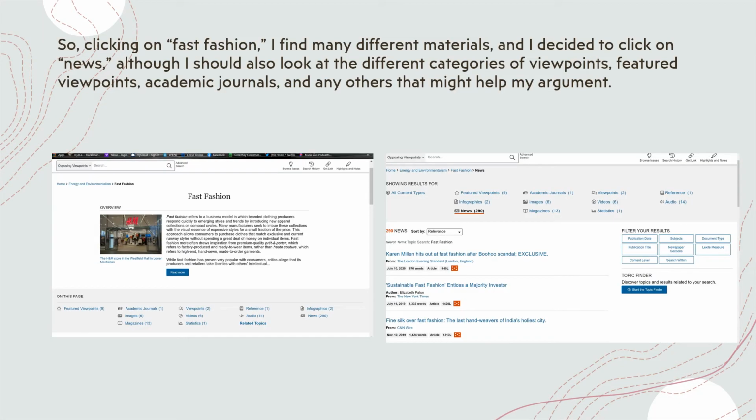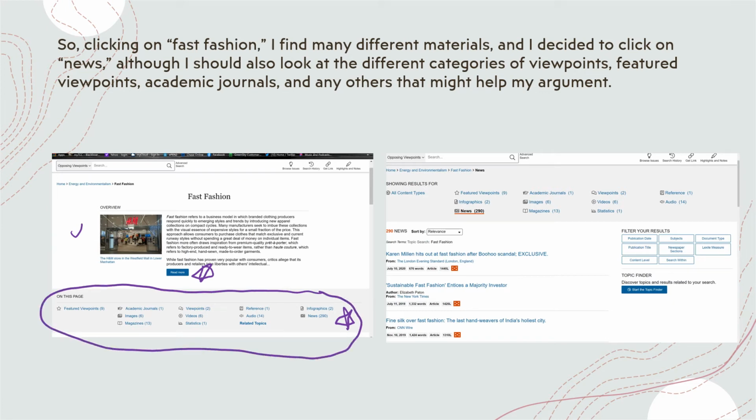So here's the overview of fast fashion on the first page. There's a definition. You can obviously click read more. And then at the bottom, you can see all of the many different materials here that are available for fast fashion. We have an academic journal, we have 6 images, 13 magazine articles, 2 viewpoints, we have 290 news articles. So I decided to click on those news articles.